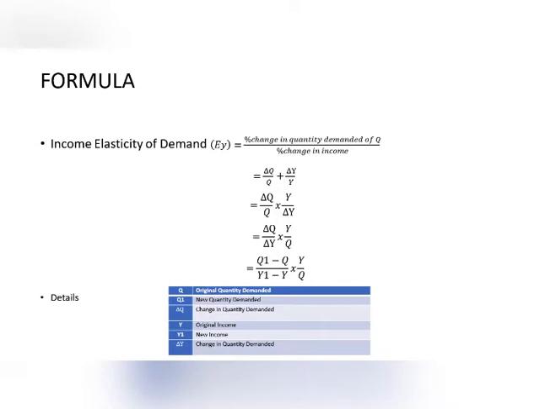This is the formula for income elasticity of demand. The formula is percentage change in quantity demanded divided by percentage change in income. Q stands for original quantity demanded, Q1 stands for new quantity demanded, while ΔQ is the change in quantity demanded. Y is the original income, Y1 the new income, and ΔY is the change in income.